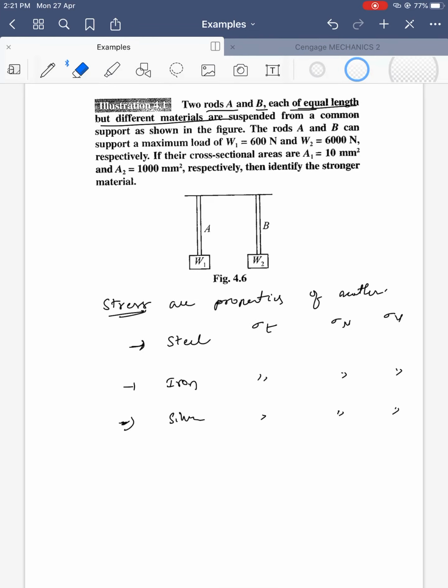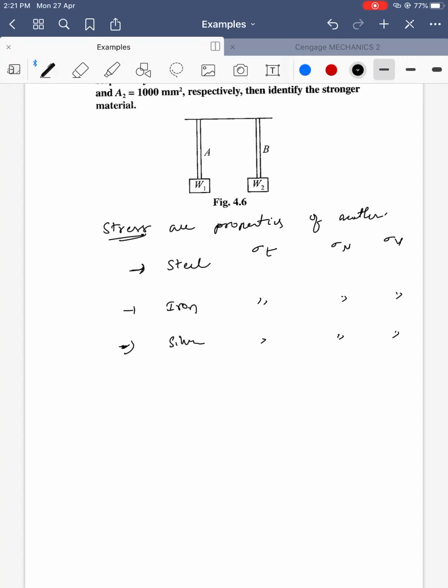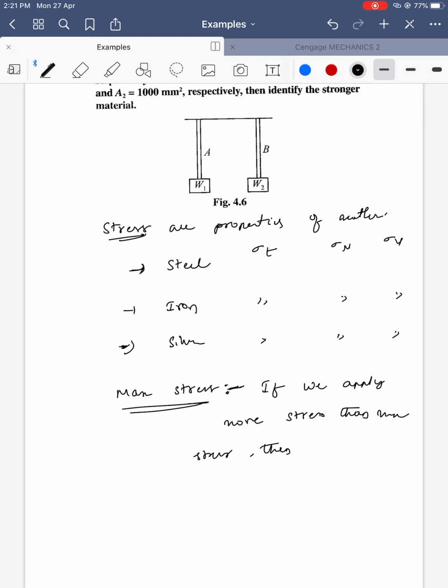And maximum stress, the definition is, if we apply more stress than maximum stress, then the object breaks.